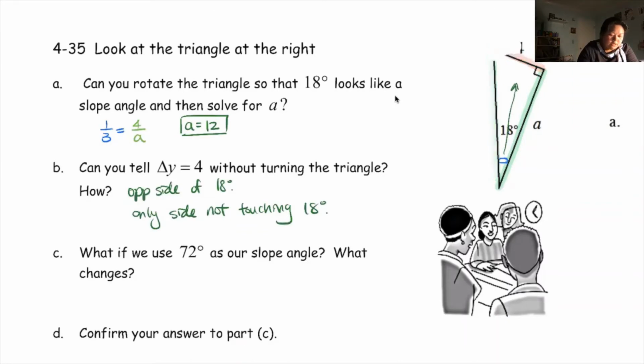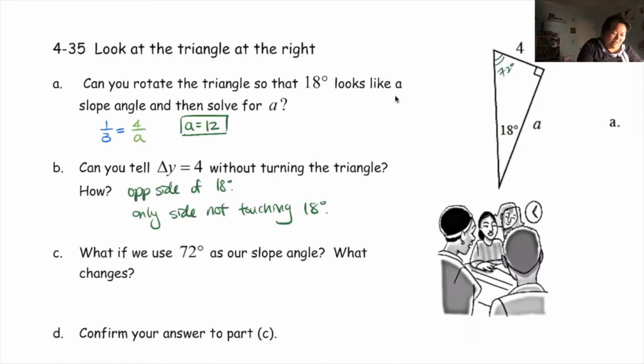Okay, so let's clear this up. Where is 72 degrees? Well, 72 degrees is this missing angle right here. That's 72 degrees. So now this requires a little bit more work to look at which one is your rise and which one's your run. So you need to kind of turn this, you got to rotate this, you got to reflect it.